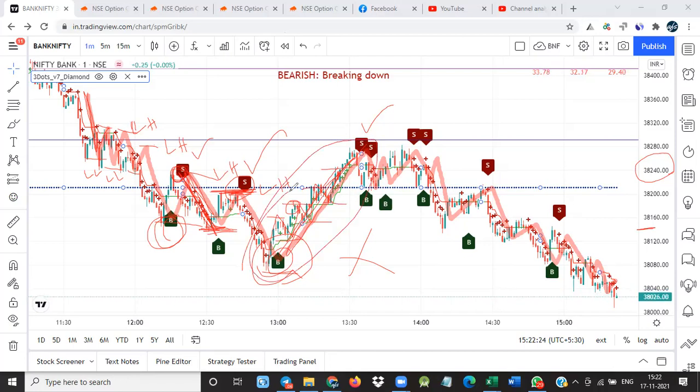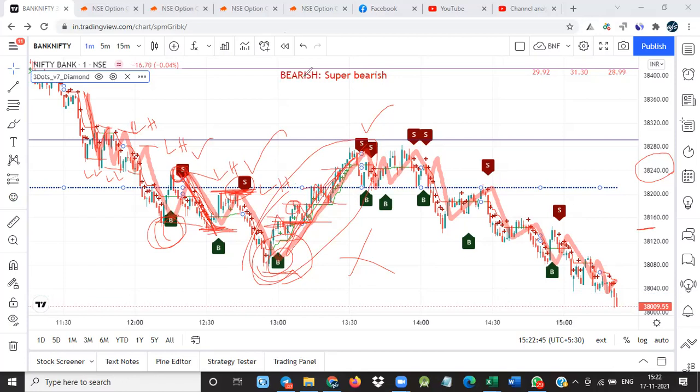Okay. So that time we're not supposed to take the trade whenever it is breaking the previous high. Here it broke the previous high. That time you're not supposed to enter. Here you see.